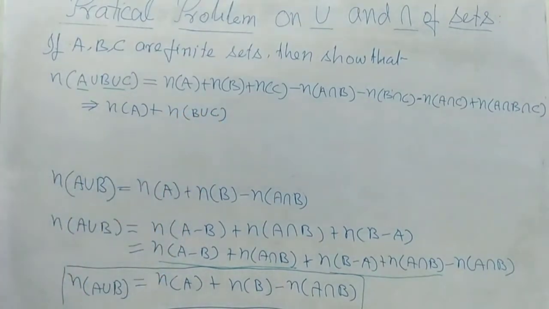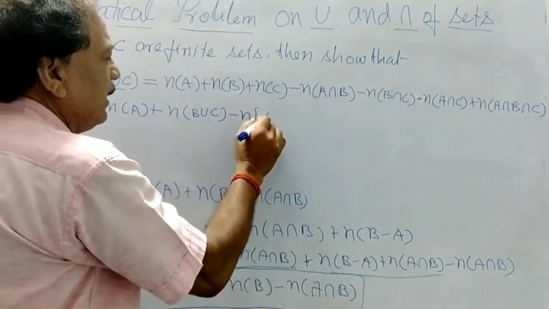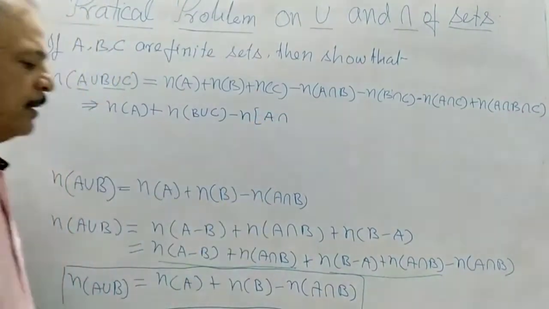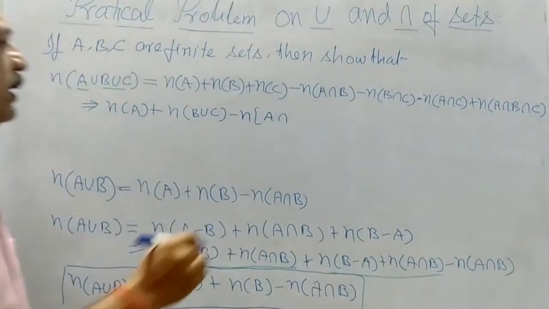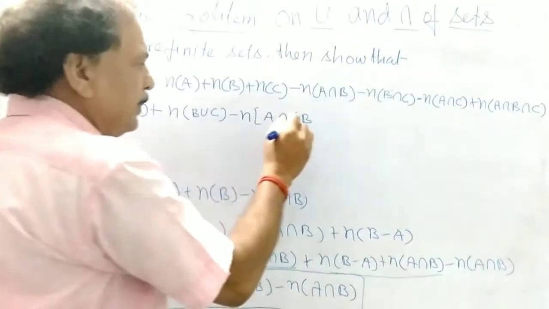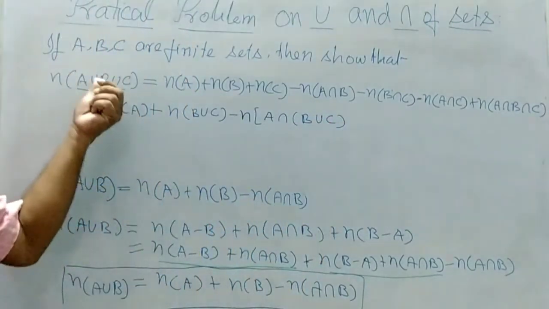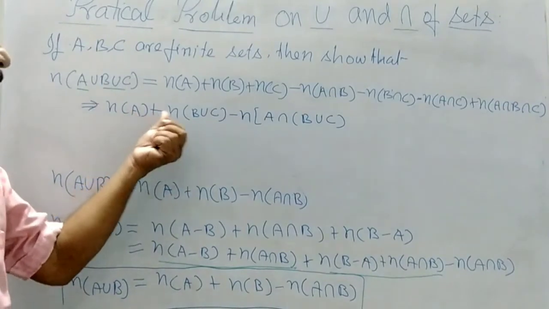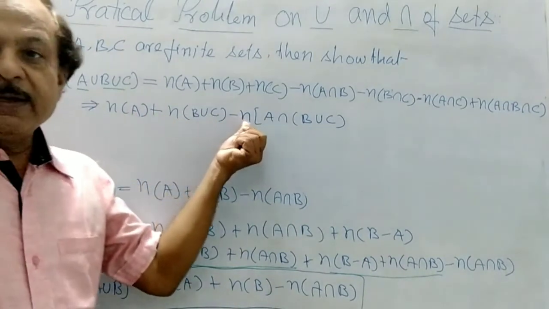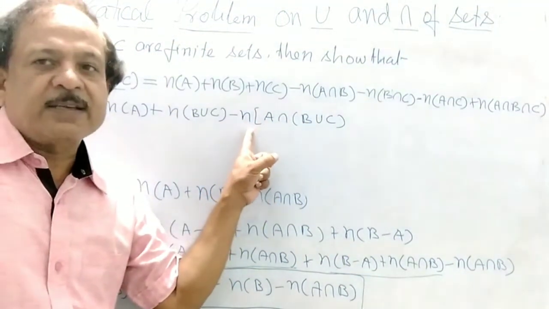This is the first set, this is the second set. Number of elements of A, number of elements of B union C, then what will happen here? The number of elements of A intersection B union C, with a negative sign.